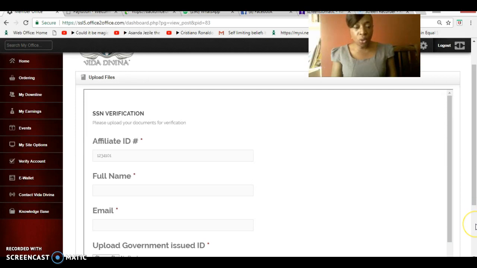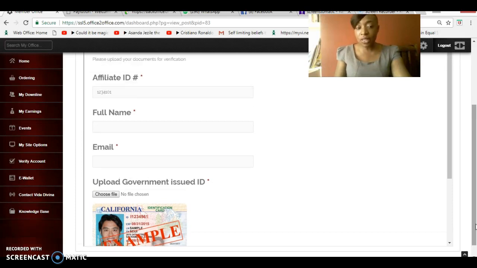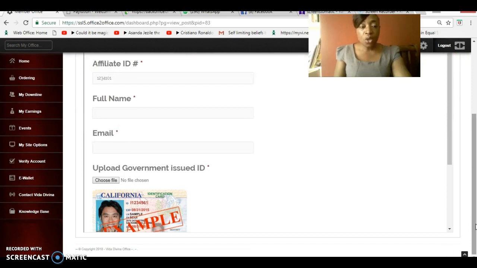And upload government ID. Now, SSN means social security number. So if you are in the United States, social security number. But for all other countries, you have your government ID. So your driver's license, your international passport, your national ID. What you want to do is upload that.